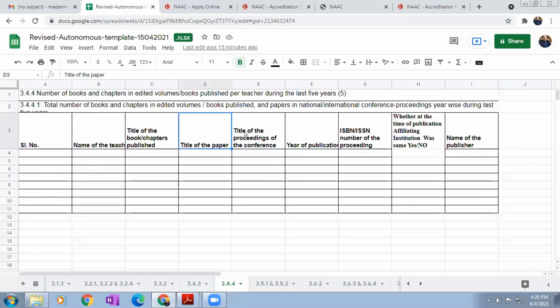See, title of the paper, title of the proceedings of the conference. This is conference related. Year of publication, ISBN or ISSN. Book means compulsory ISBN. So some chapters, conferences with ISSN also. So whether at the time of publication, affiliating institution was same, here you can say yes or no. Name of the publisher. So these details. So in the SOP, they will ask some random faculty publications or books, cover page showing ISBN and affiliation.